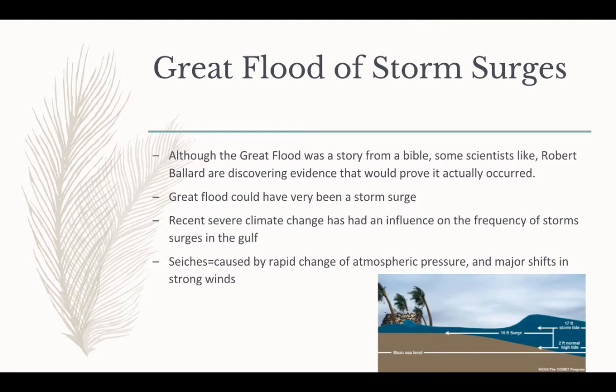The Great Flood could have been caused by a storm surge. The image shows a storm surge, where a storm surge is the difference between a storm tide and a normal high tide.